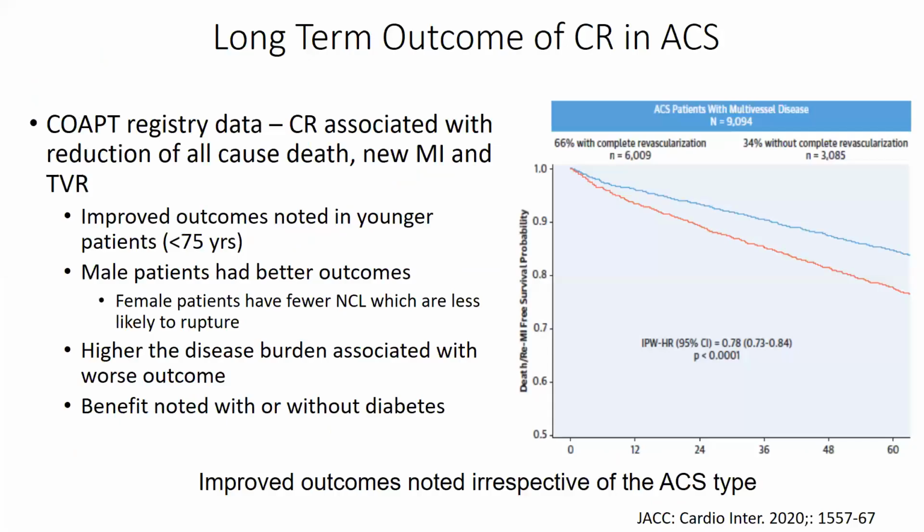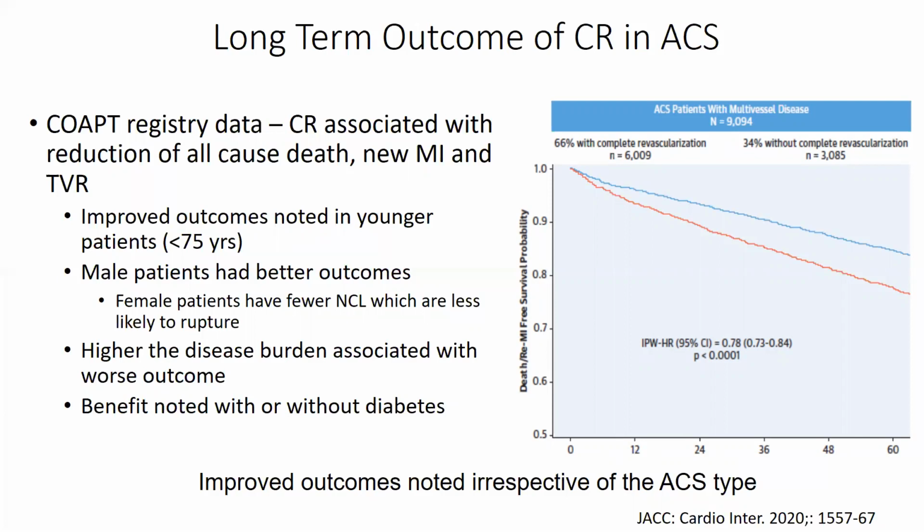Well, there's another study which came out this year, which was published in the JACC. This was the COPE registry data, which looked at ACS patients, and they had a substantial chunk of STEMI patients in that. And this also showed that complete revascularization is the way forward, because it reduces all-cause death, new MI, and target vessel revascularization. It also identified the subsets which derive benefit: improved outcomes are noticed in patients who are younger than 75.